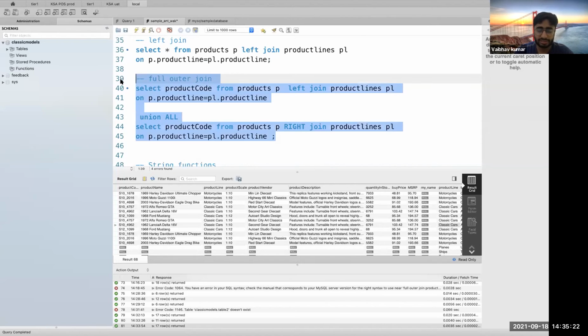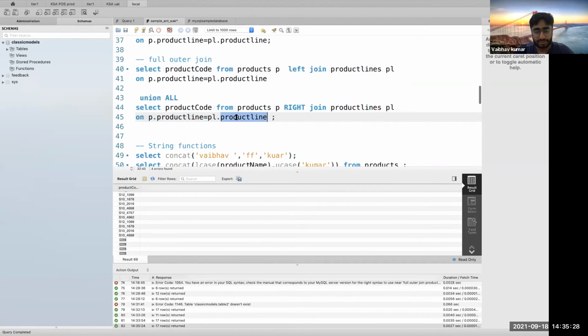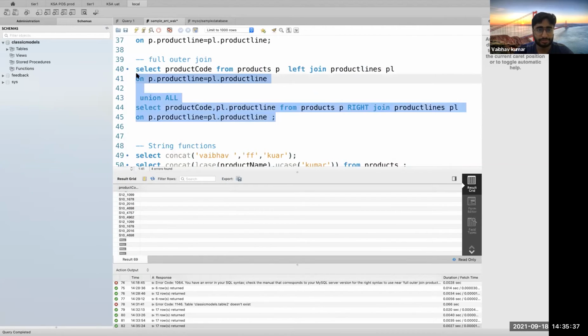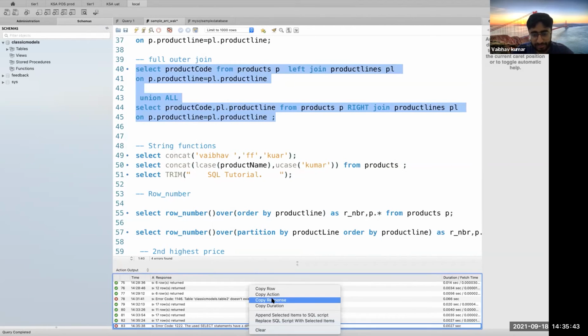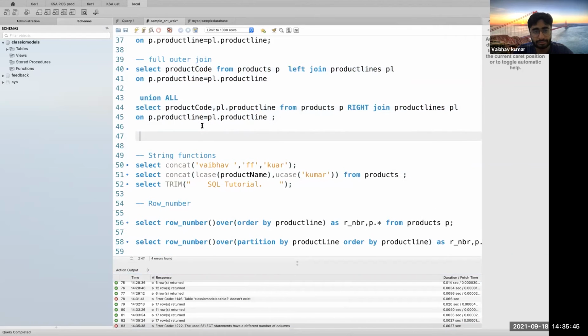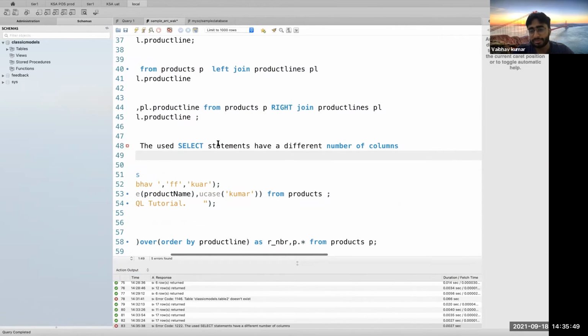Okay. I'm just selecting a single column. Now, suppose I go and select one more column, TL dot something. You can see, right? I'll copy and paste it for you. The statement used have a different number of columns.